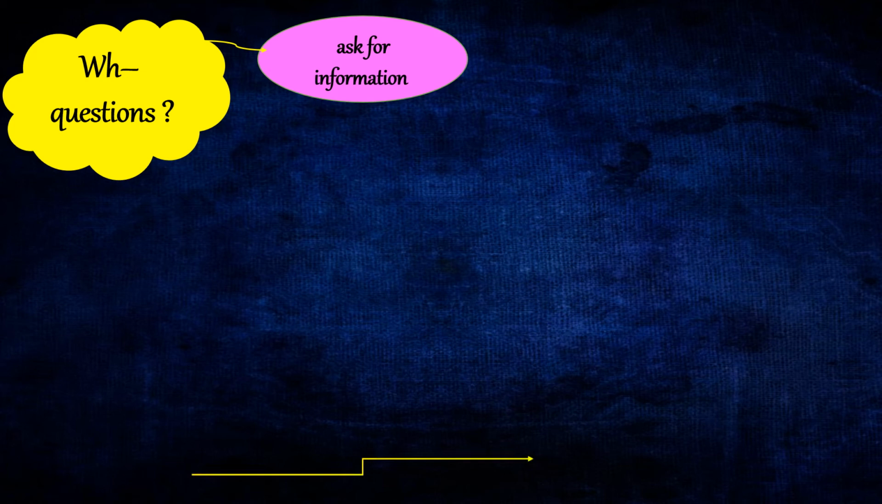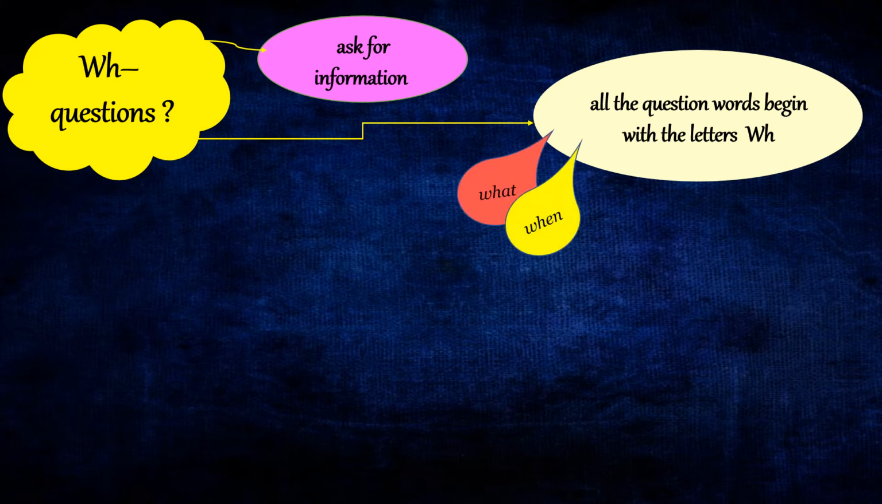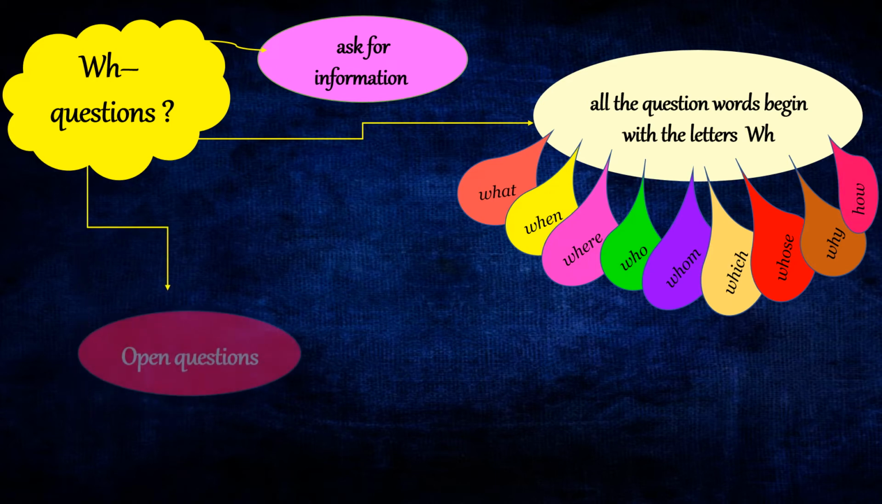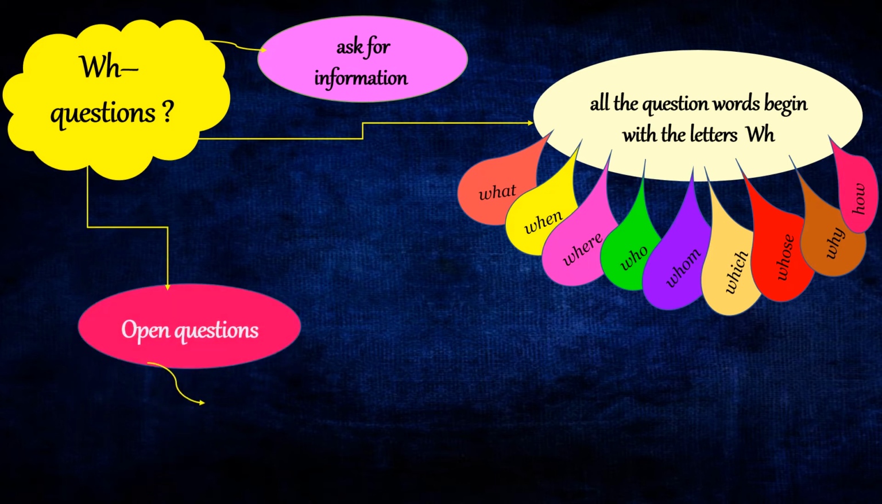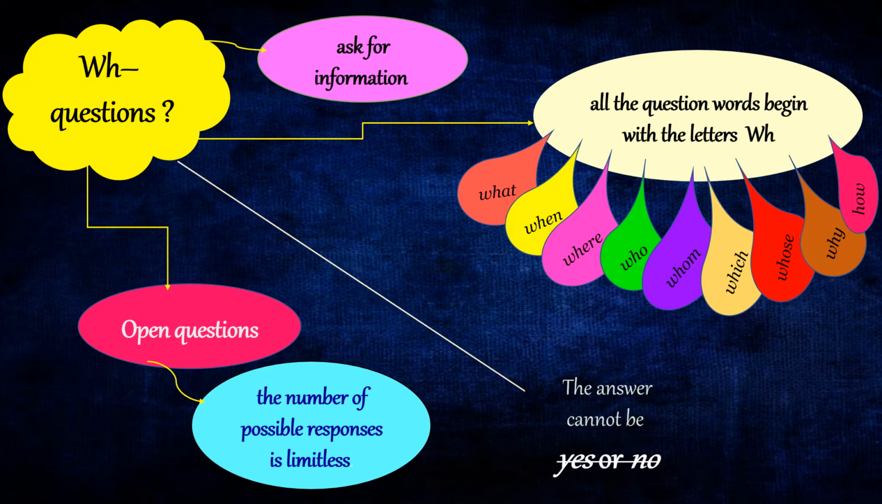The WH questions. Now, what are they? They ask for information, and all the question words begin with the letters WH. They are what, when, where, who, whom, which, whose, why, and we also use how. Now, these WH questions are also called open questions. The reason being you can have n number of possible responses, but one condition: the answer cannot be yes or no.